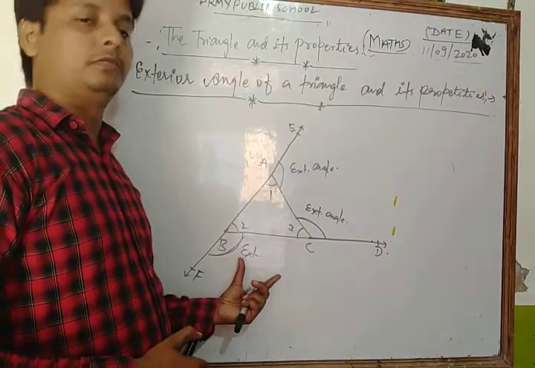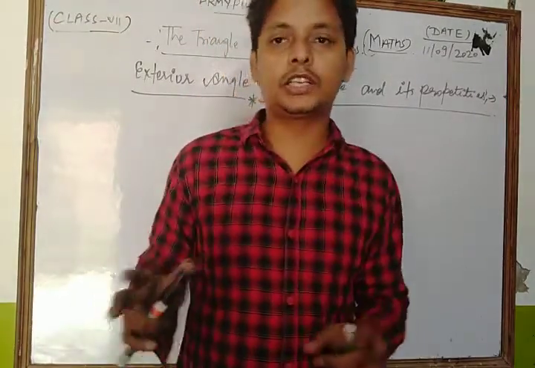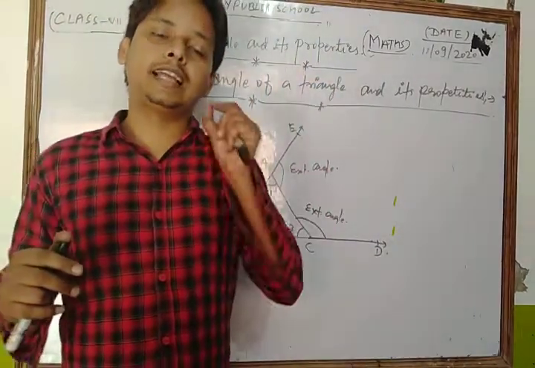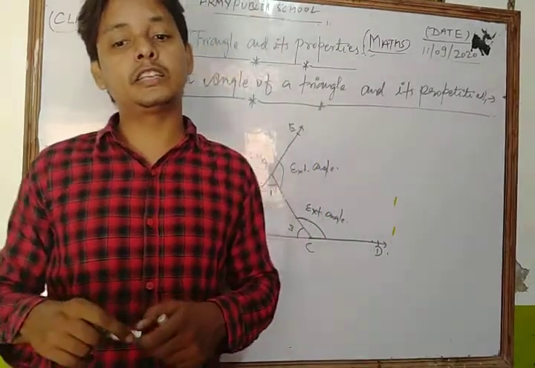So in this way, dear students, the exterior angle is formed. The most important property related to exterior angles is that the exterior angle of a triangle is equal to the sum of its interior opposite angles.